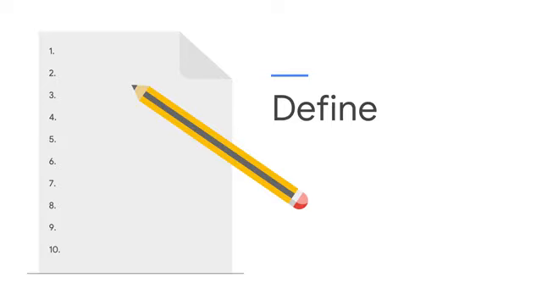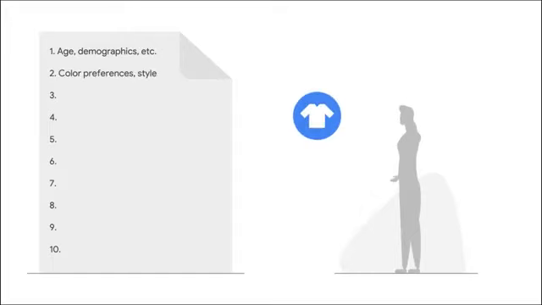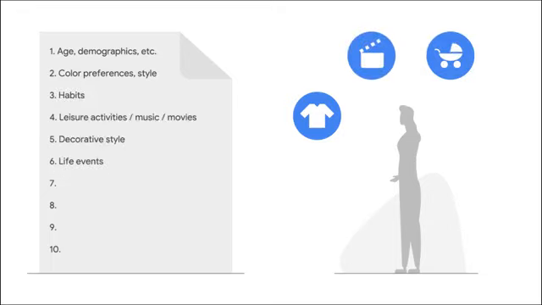Let's use our earlier example for this. The end goal is to deliver the Style Capsule, a personalized subscription service turning customers' homes into their own personal fitting rooms. What might you need to know to achieve this? Well, you'll need to know who the user is, their age, demographics, geography, family situation, and so on. If the box is going to be personalized, you'll also need more information about the customer's preferences, their color choices, style habits, interests, and life events.